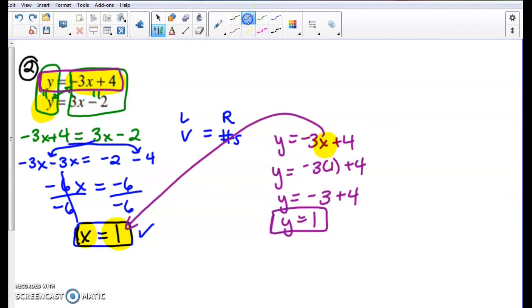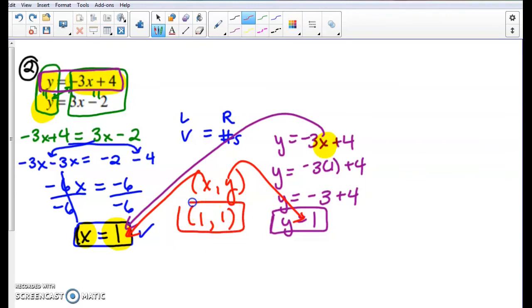So this one's a lot like our last example in that when we go to write our final ordered pair, x and y are the same value. X here is positive 1, and then our y here is also positive 1. And we're all good. That's our final solution, (1, 1). Now we'll see one last example for today.